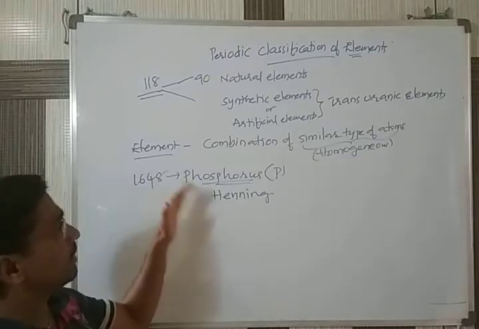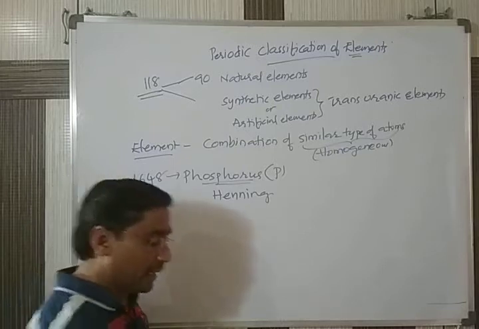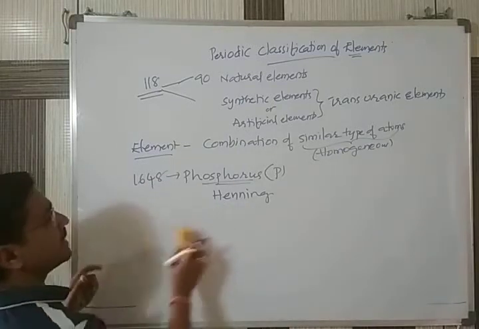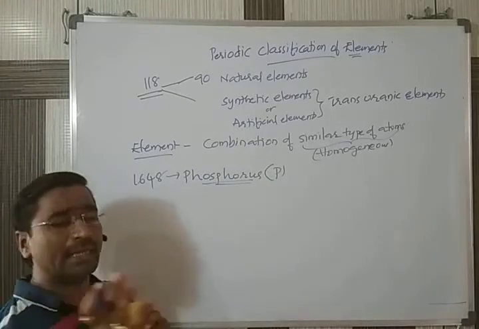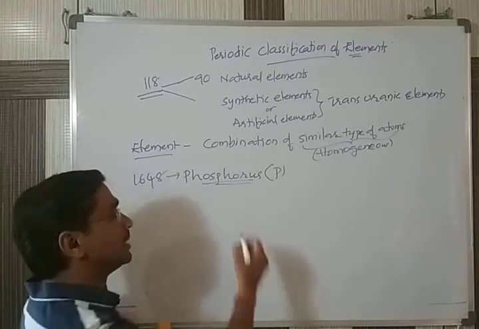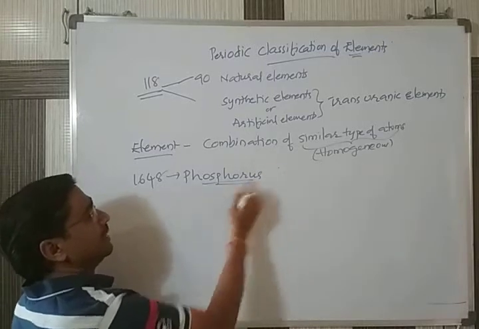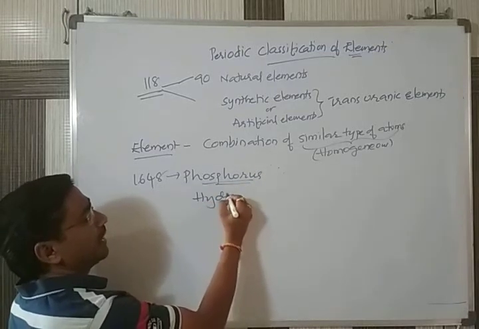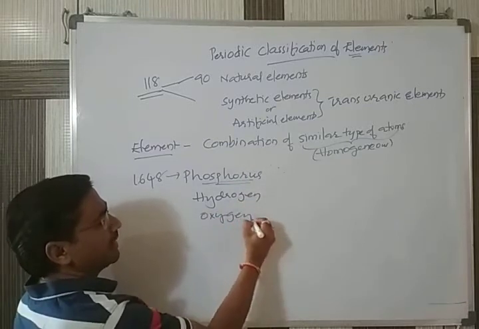These elements which were identified were then given different names. Phosphorus, next hydrogen, next oxygen. Like this we are giving the names.